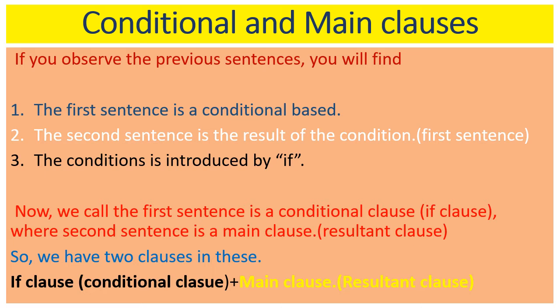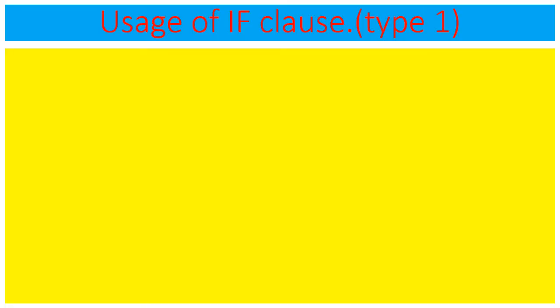Let us see in detail what the if clauses, the conditional clauses, are. Now children, we learn the usage of if clause. Here type 1. Students, don't bother about type 1. We have three types of if clauses. Now the simple if clause, the basic if clause, how can we use it? Let us see here.